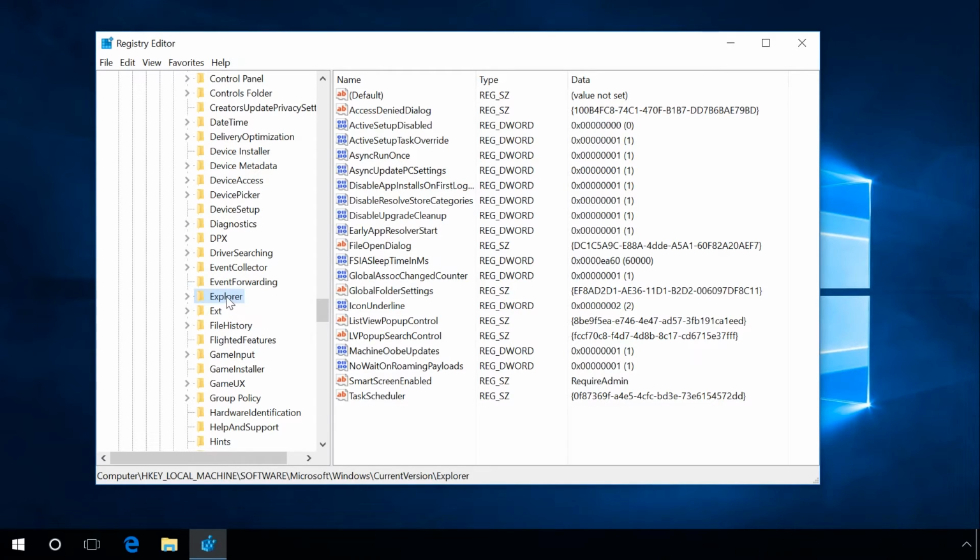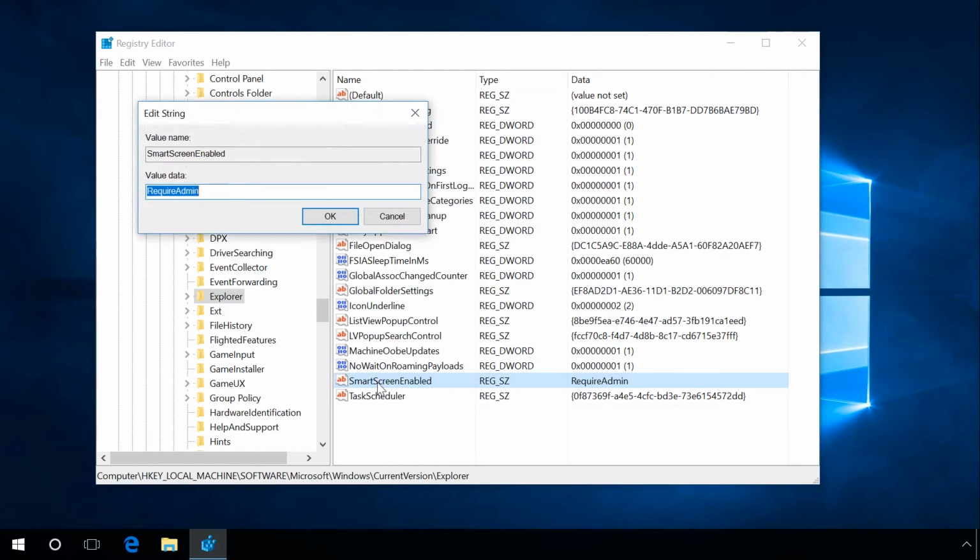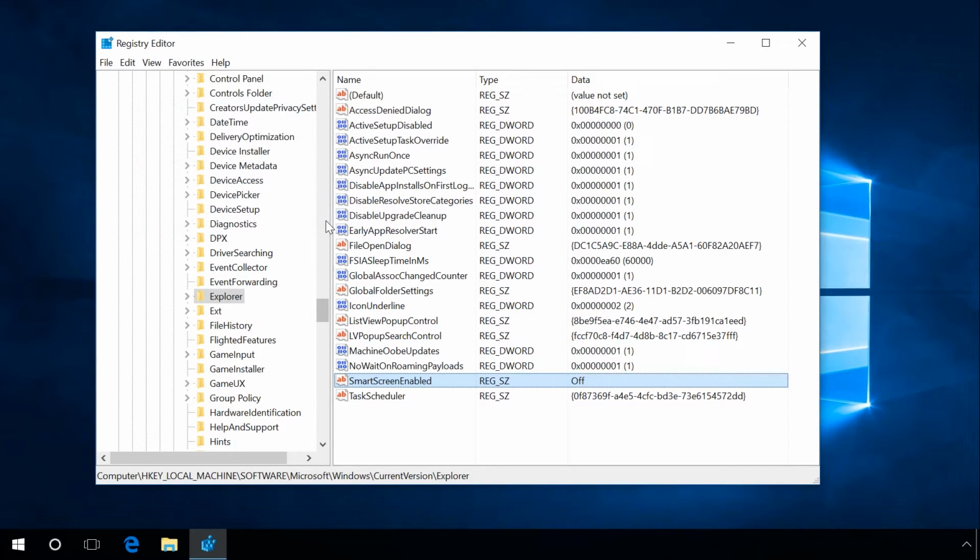Find the value SmartScreenEnabled and double-click on it. It can have one of the following value data: RequireAdmin, require administrator's confirmation; Prompt, request user's confirmation; Off, disable. Set this value to Off, click OK, and changes will take effect after the system restart.